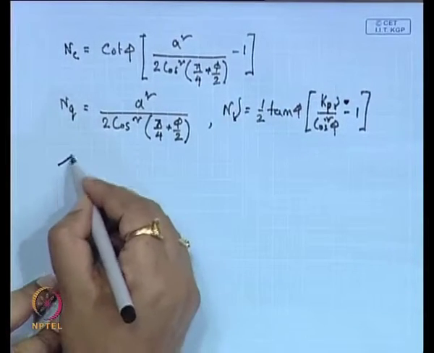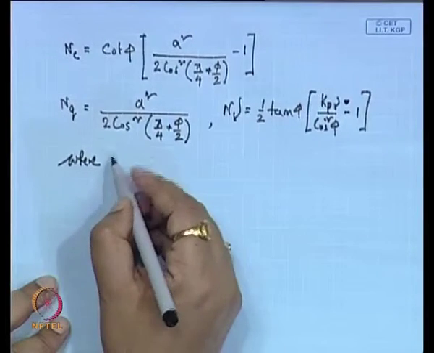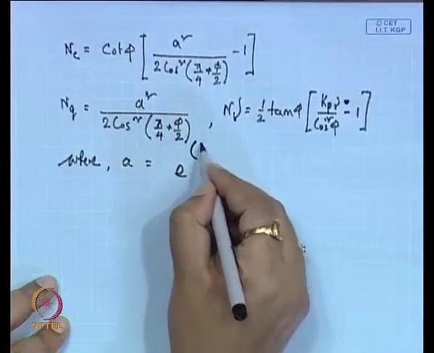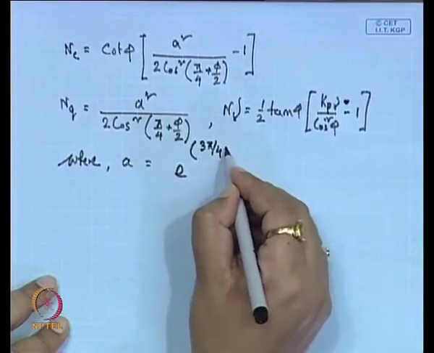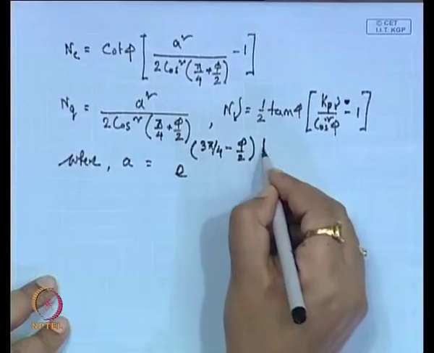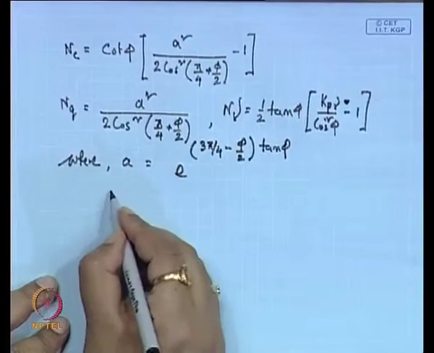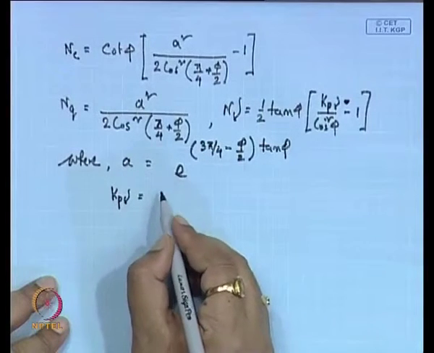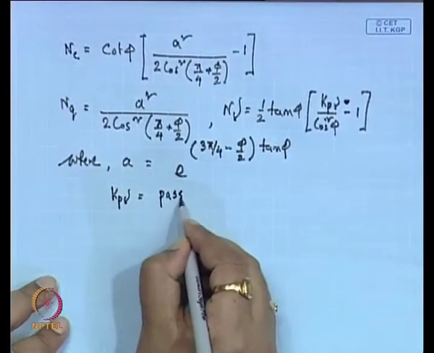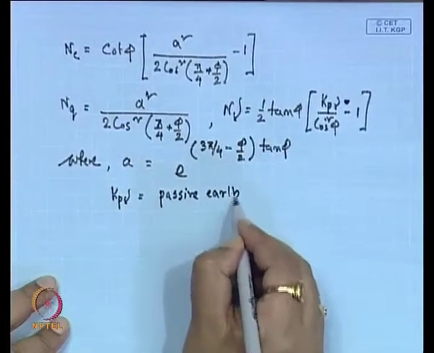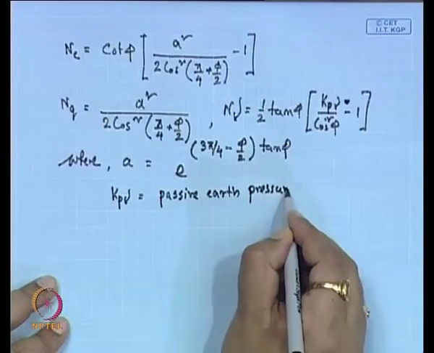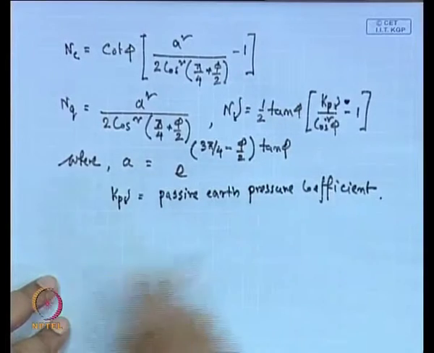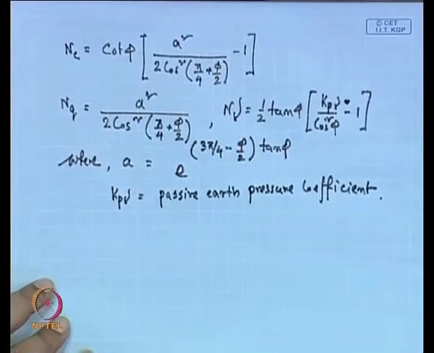Where a is equal to e to the power 3 pi by 4 minus phi by 2 into tan phi, and K P gamma is the passive earth pressure coefficient.